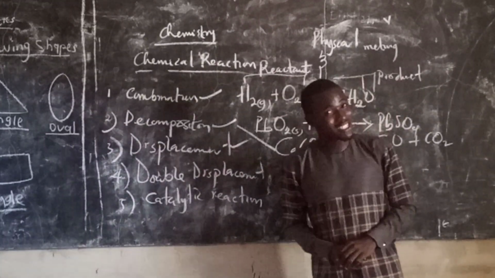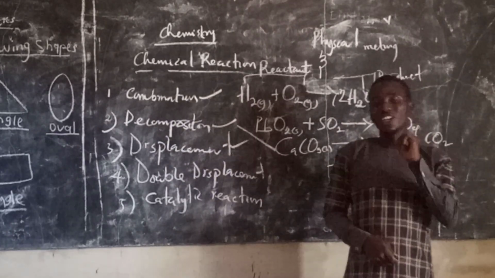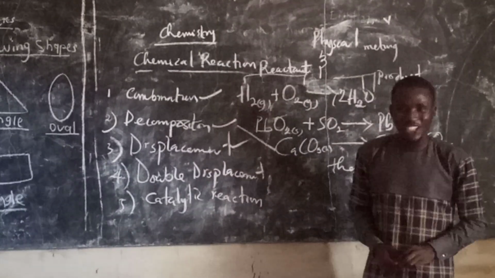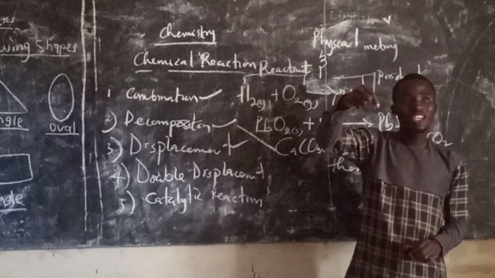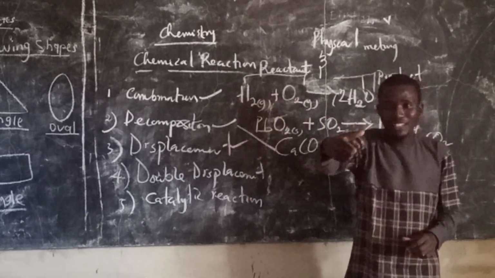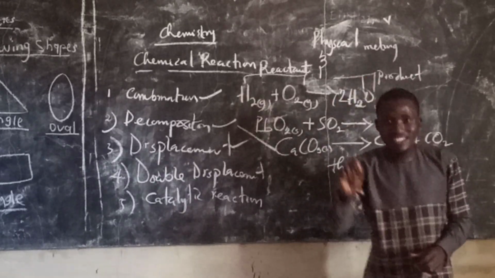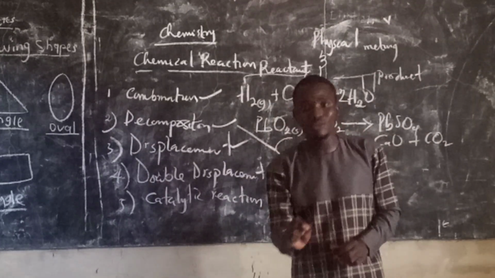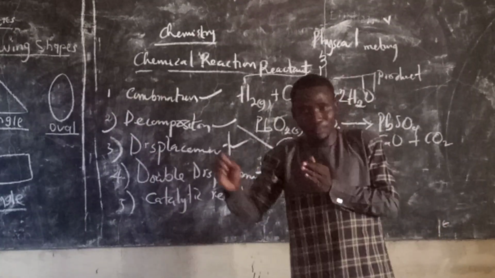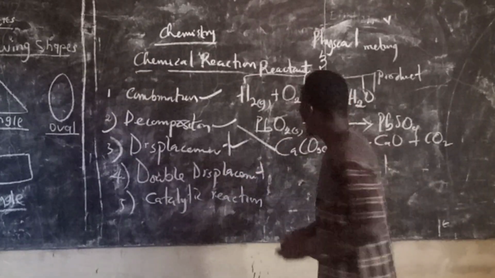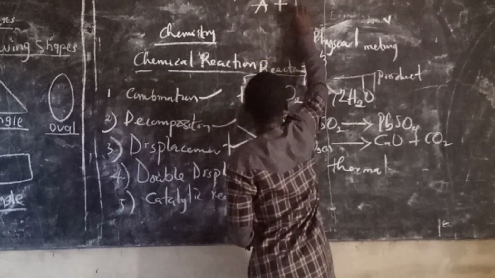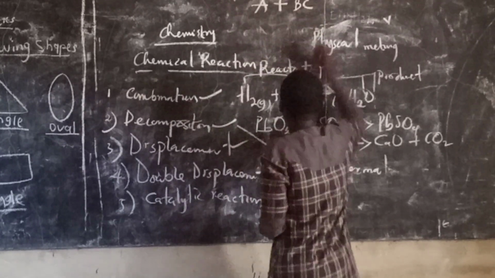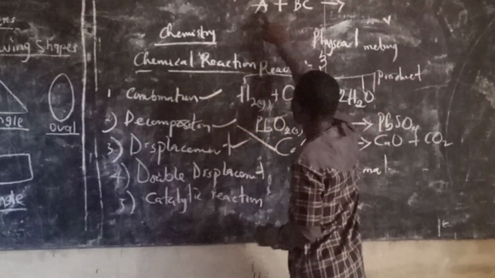The last one, but not least, is displacement reaction. Guess what it means? Displacement reaction is the type of reaction by which a very active element displaces a less active one from a compound. Displace has to do with replacement. Let's take for instance, A is reacting with BC.